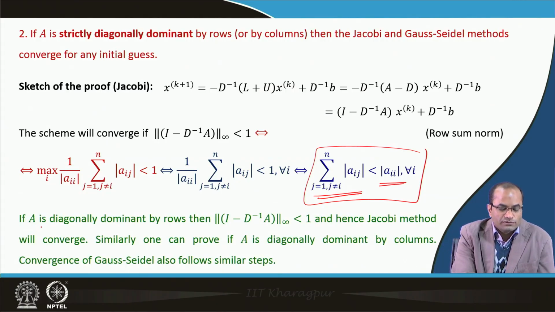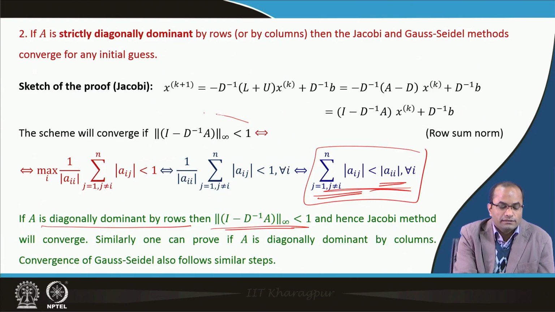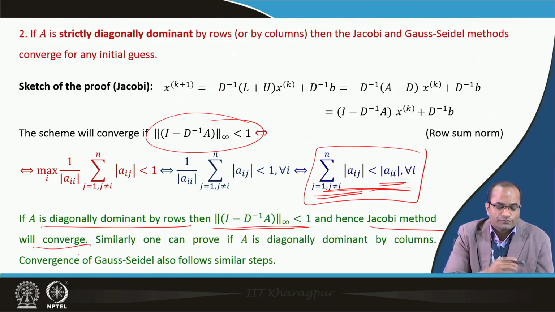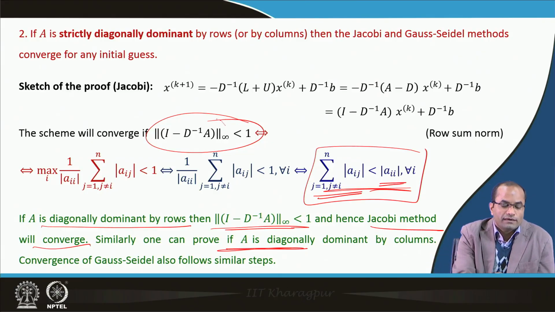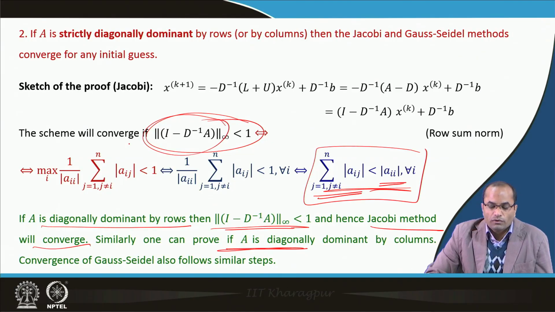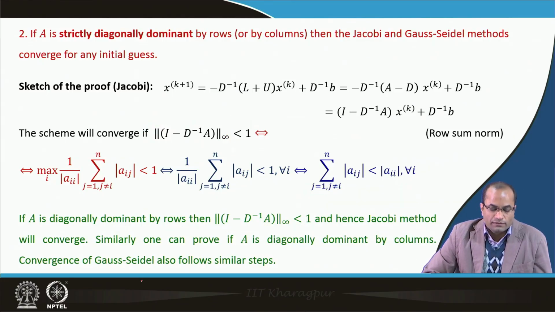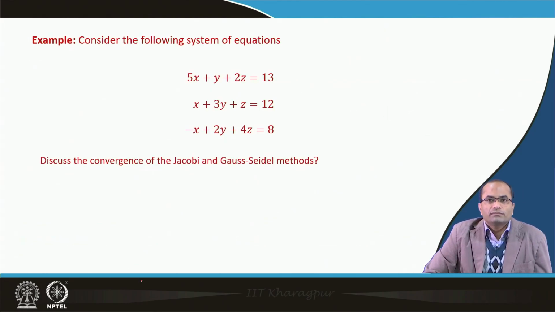So if A is strictly diagonally dominant by row, then this norm will be less than 1, and from the previous result we know the method will converge. Similarly, we can prove it if A is diagonally dominant by columns. In that case we talk about the one norm, and the convergence of Gauss-Seidel can also be proved similarly. Now we will go through some examples quickly.